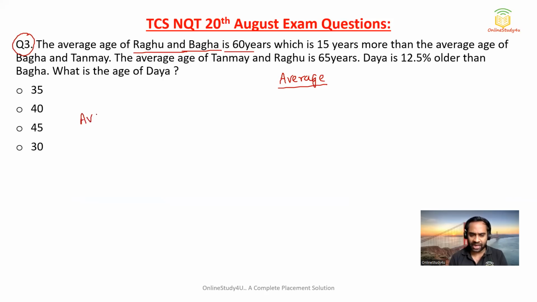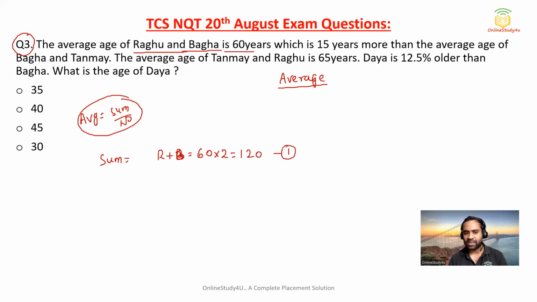So friends, I wanted to tell you, average is nothing but equal to sum divided by number. So sum will become average into number. So Raghu and Bagha's total age will be average into number. The average is 60, and for Raghu and Bagha there are two persons, so it will become 120. This is my equation 1.